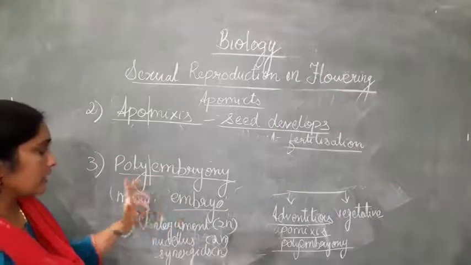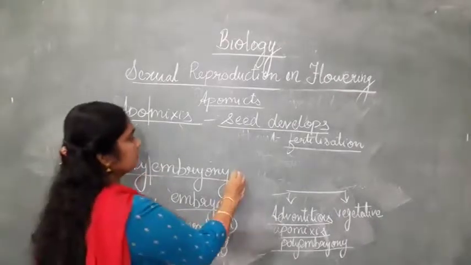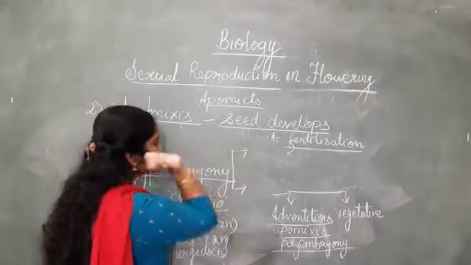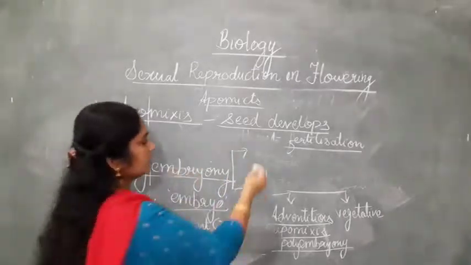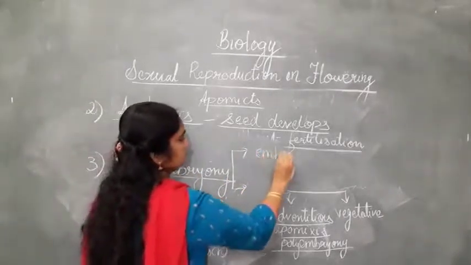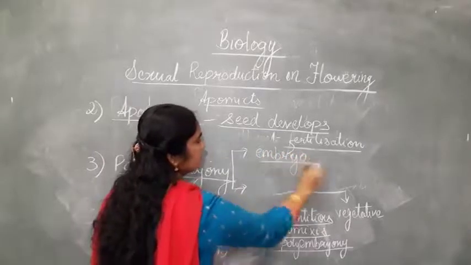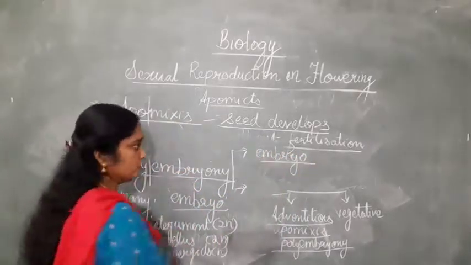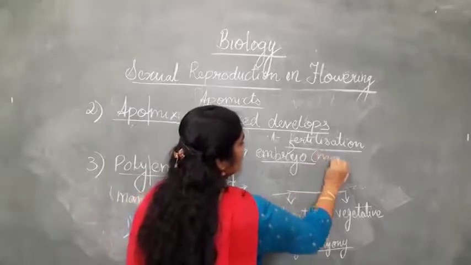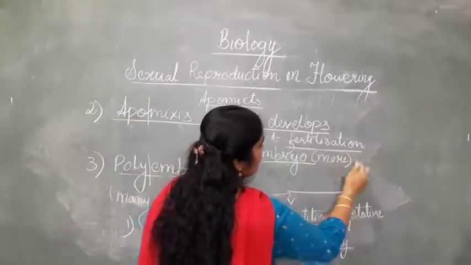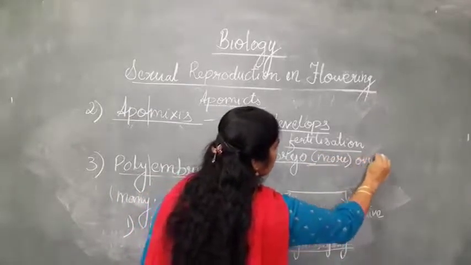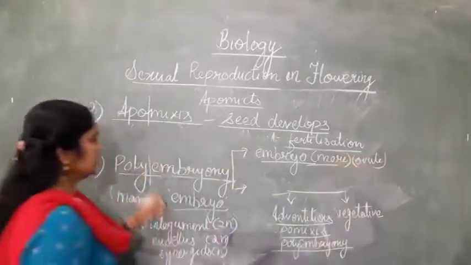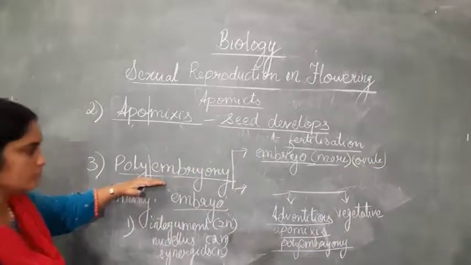Another way polyembryony can be formed is when more than one embryo is formed in the ovule. So this is also one of the features which leads to the production of polyembryony.